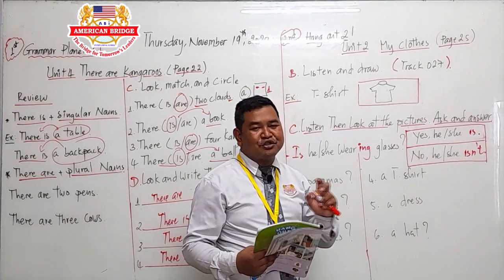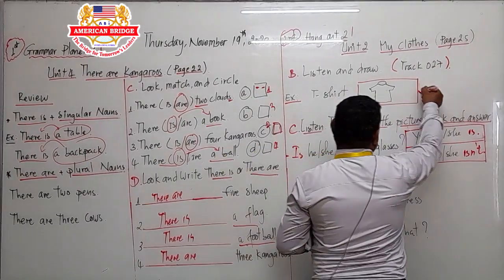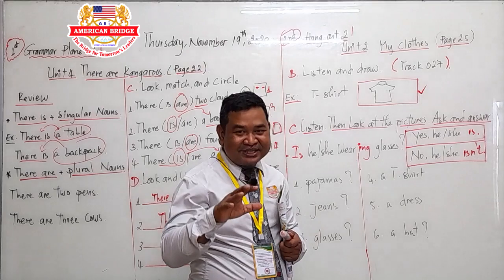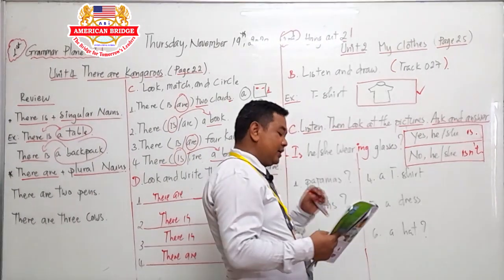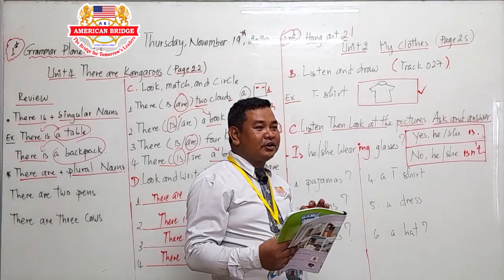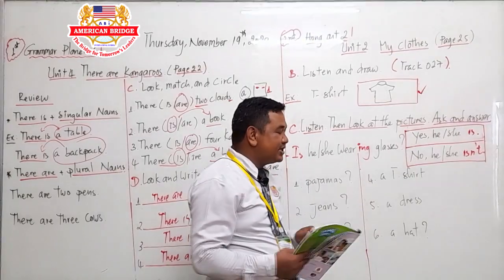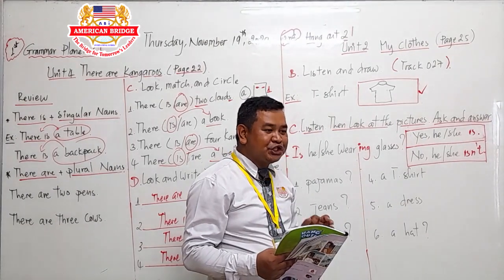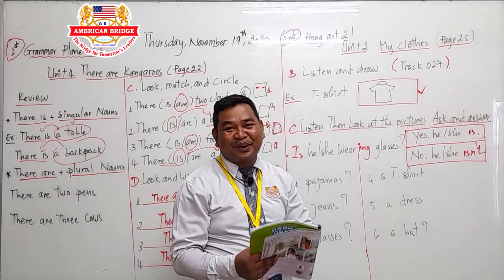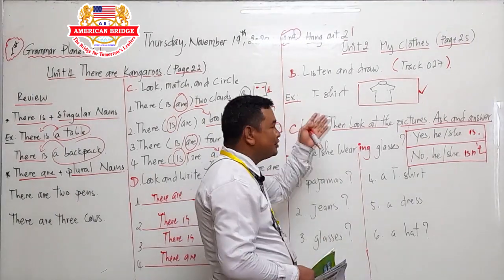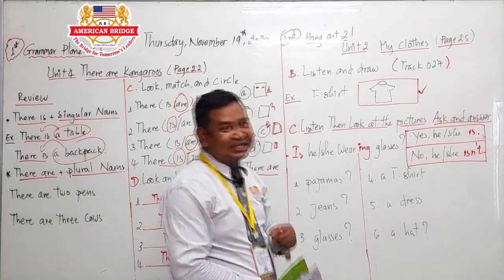For t-shirt, you draw a rectangle on the t-shirt. For hat, you can draw an oval. For jean, you draw a square on the jean. When you hear, you can draw by yourself. Now start to listen for 2 minutes altogether. Please start to listen.